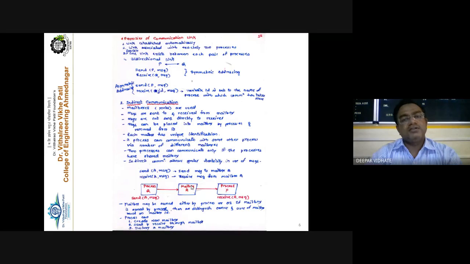So what does indirect communication mean? Mailboxes are used here. Messages are sent to and received from a particular mailbox, and the messages are not sent directly to the receiver. Instead, they are first placed inside the mailbox by the sender process, and then received by the receiver process. One important point is that each mailbox has a unique identification number. A process can communicate with another process via a number of different mailboxes. You can have multiple mailboxes available, so processes that want to communicate can have their own different mailbox.